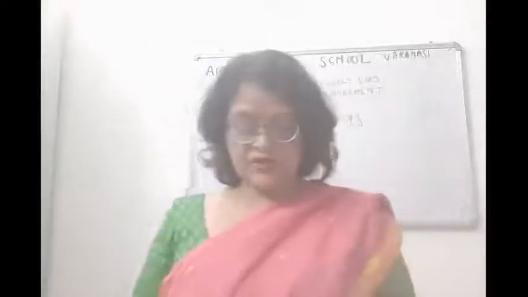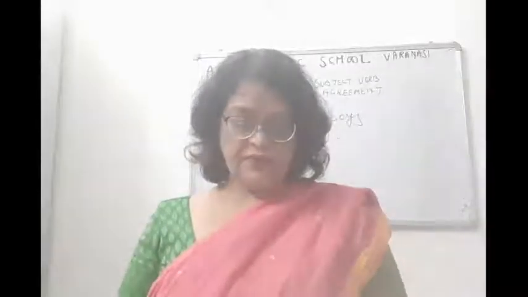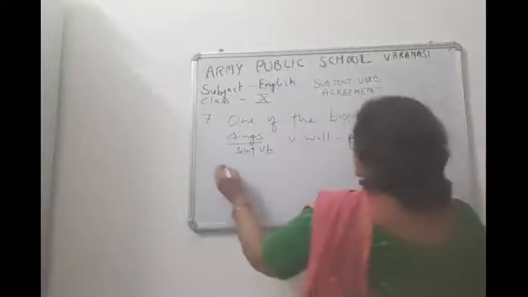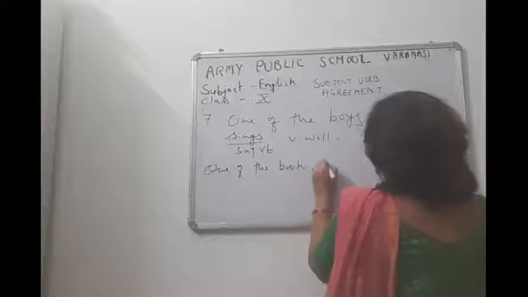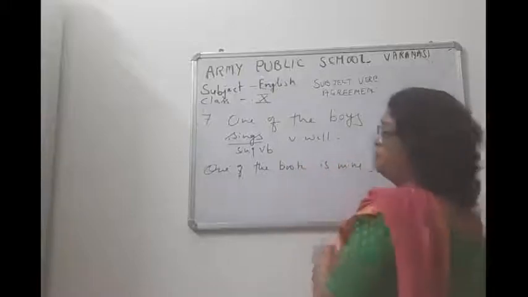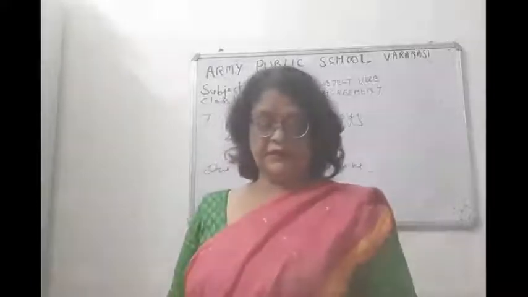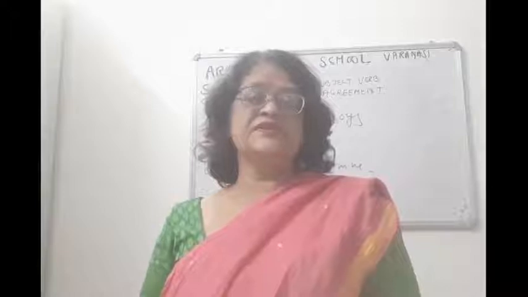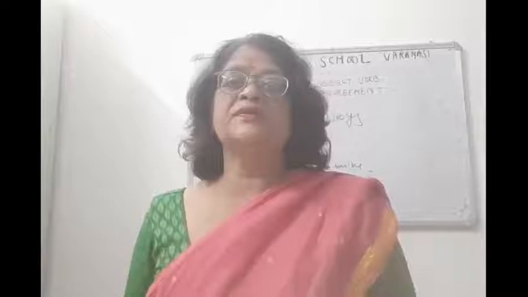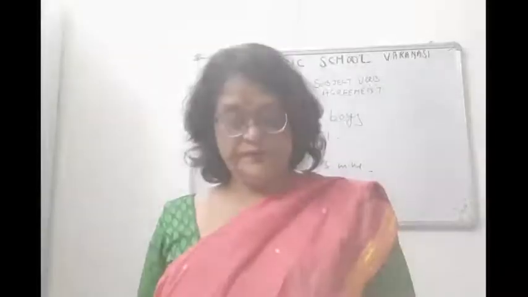Another example we can quote: one of the books is mine. So children, when the phrase one of is followed by a plural noun, the verb will be singular.